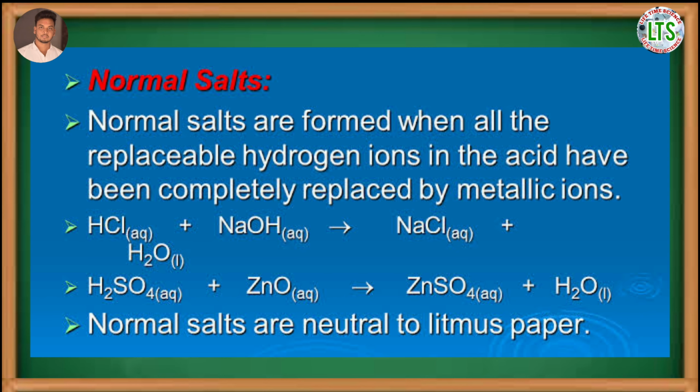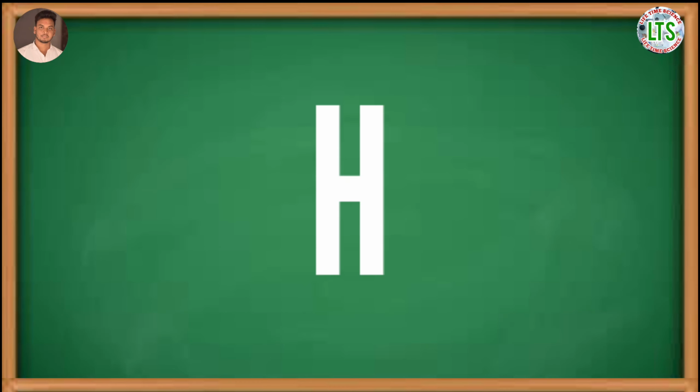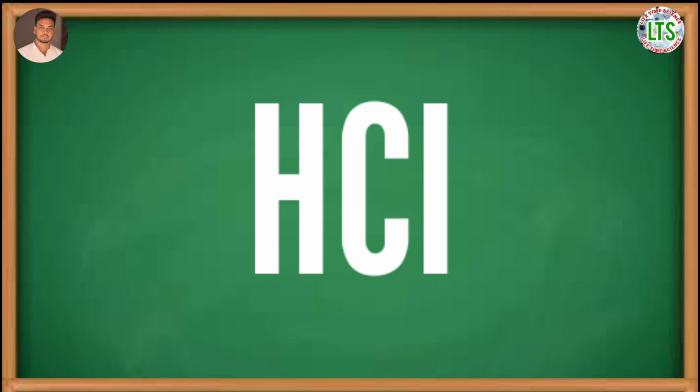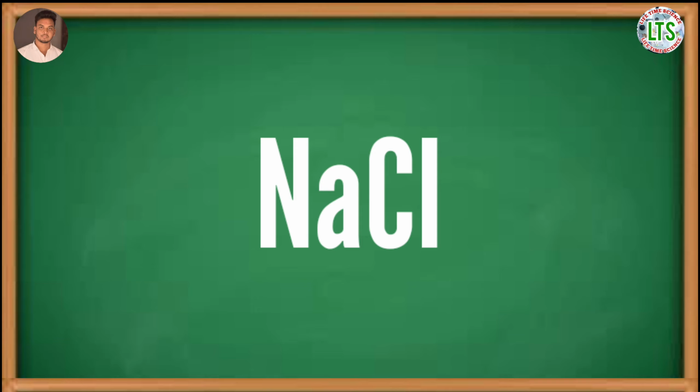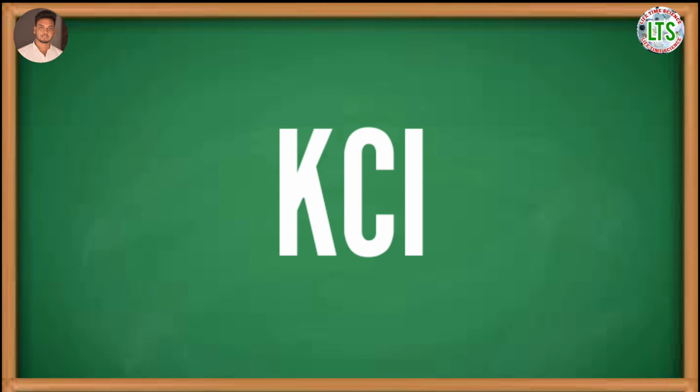Alternatively, we can say a salt is a compound formed by the neutralization of an acid by a base in addition to water. For example, hydrogen atom of hydrochloric acid can be replaced by metal atoms like sodium, potassium, and normal salts like sodium chloride, potassium chloride are formed.